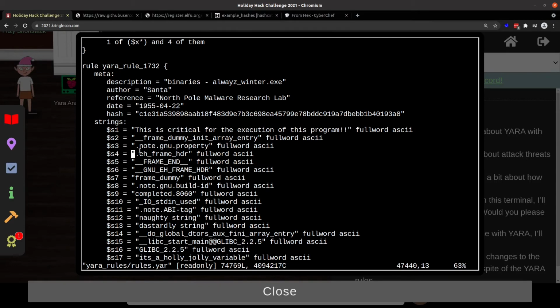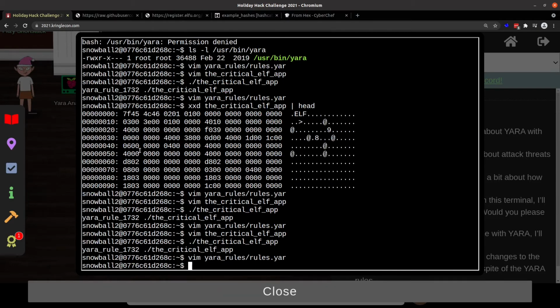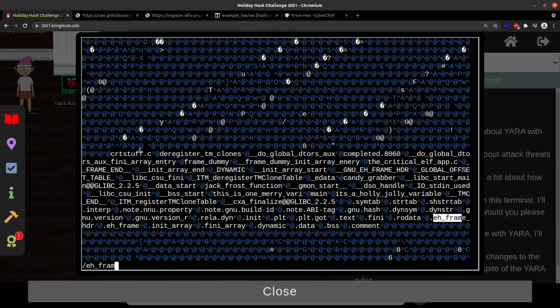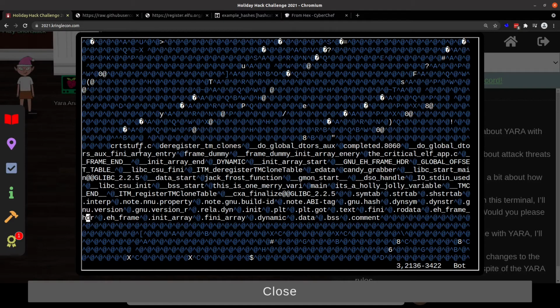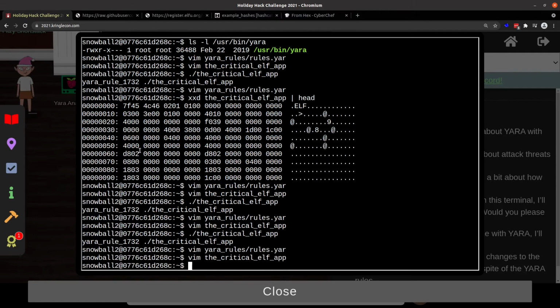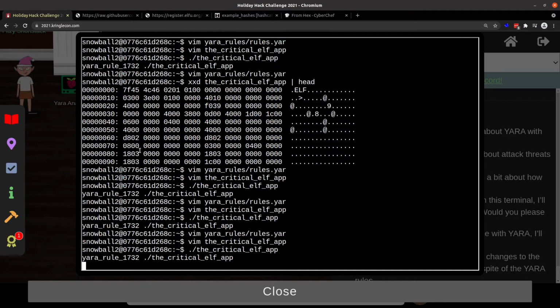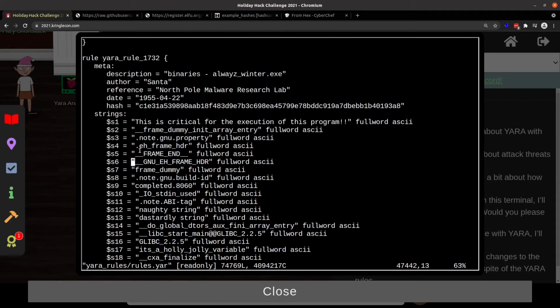The next one was EH frame header. 3 EH frame. And again, I'm just arbitrarily picking a place to overwrite one character just to change it, because once one character is different, it's not matching anymore. And we run the critical app. Okay, it doesn't seem like we've broken it.